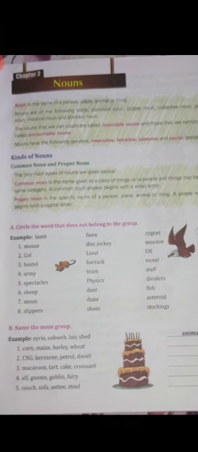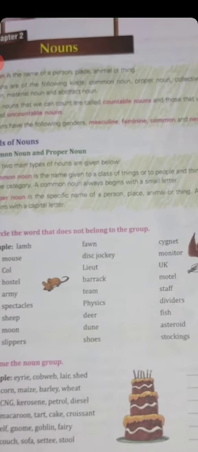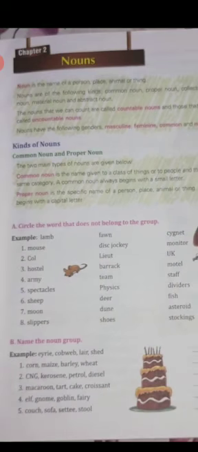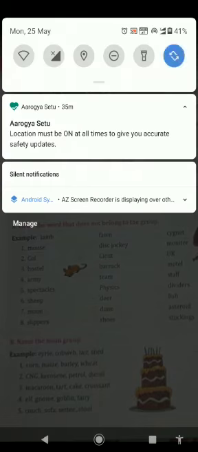Now let's move on to kinds of noun. We all have been studying it from a very early stage. Here we are just talking about two kinds of noun, written in the second paragraph in your book: common noun and proper noun. So common noun is normally the name of common things. The common noun is the name given to a class of people or things that belong to the same category. They are called common nouns. And whenever we write a common noun, we start with a small letter.